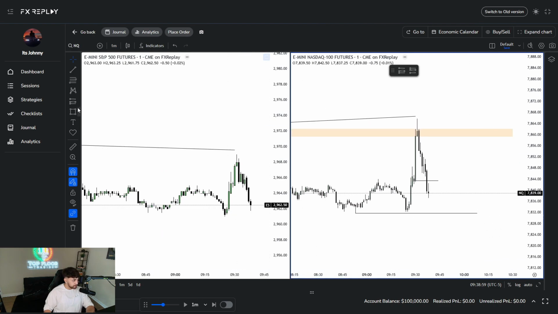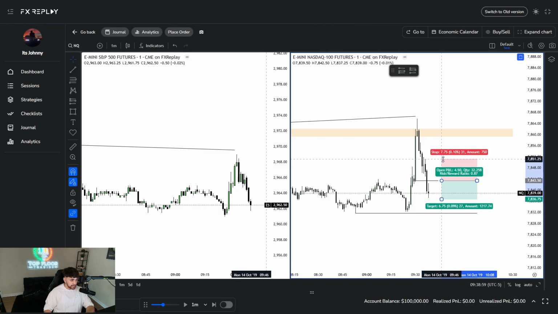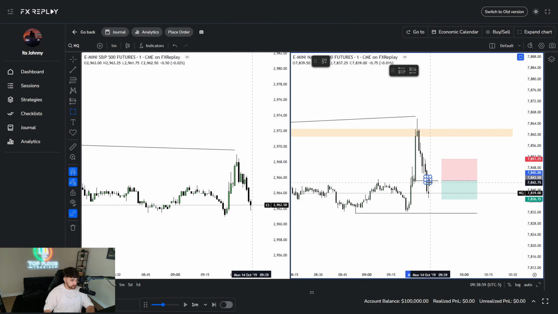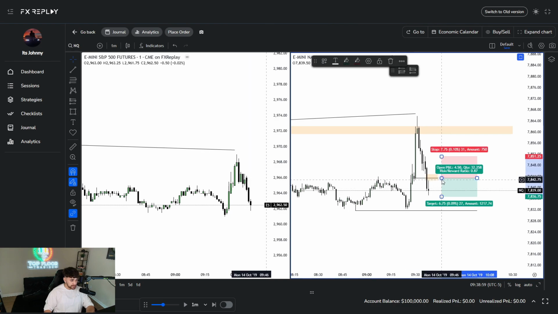So right here, I would want to set a limit at the change in delivery. This stop isn't really big, it's 10 points. We could have a stop above this candle's high just in case it wants to wick above the fair value gap here. So we do have an FVG right here as well. Let's go ahead and mark that out, and let's set a limit on the CISD.